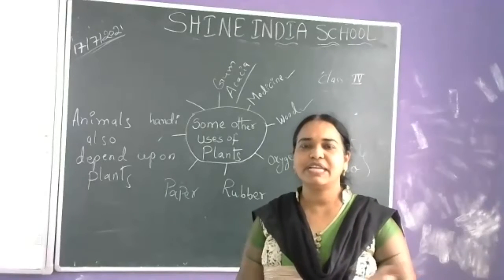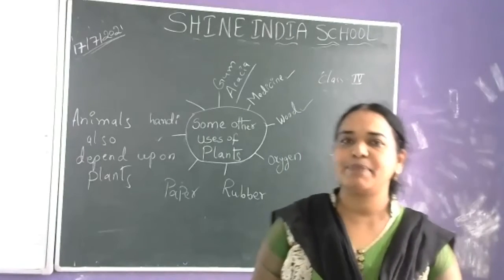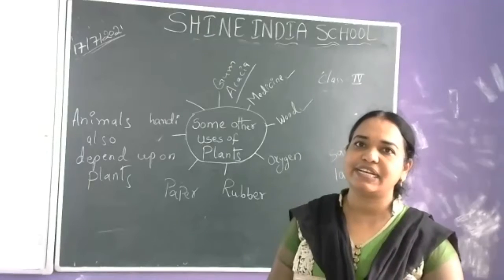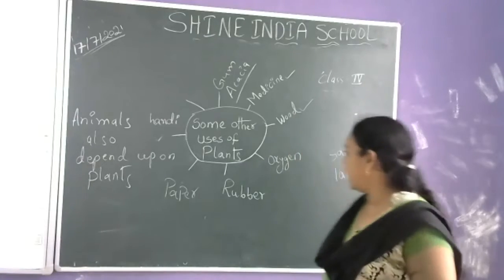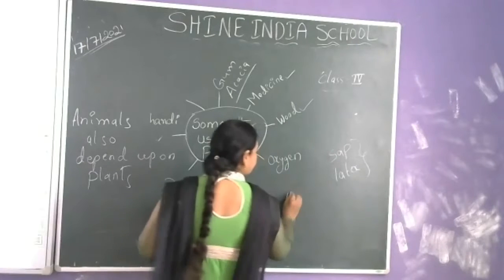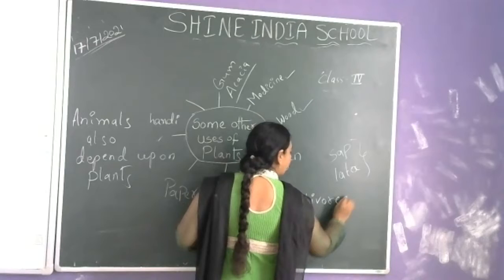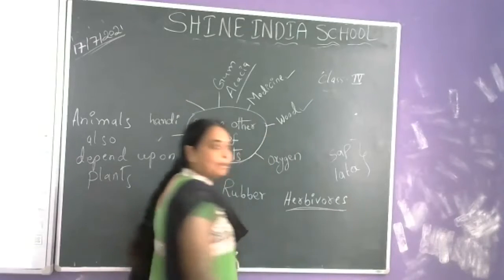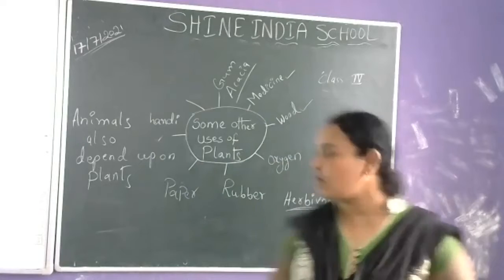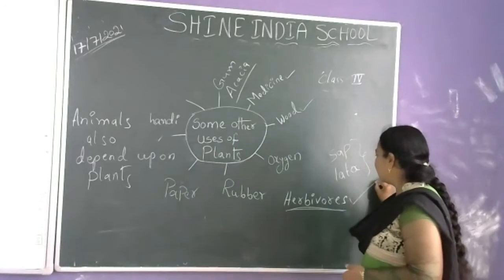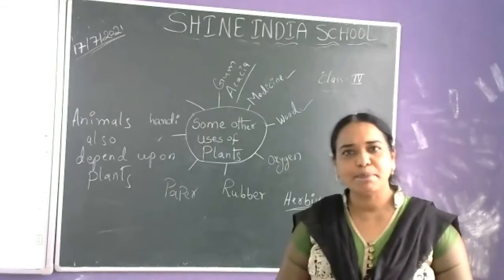Some birds eat the nuts, some grains, and some small animals like squirrels eat the nuts. And the animals that are called herbivores. Herbivores means only plant-eating animals. Plant-eating animals are called herbivores. So the animals completely depend upon the plants.